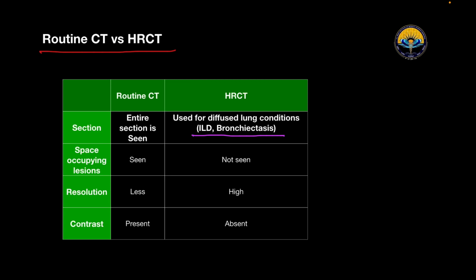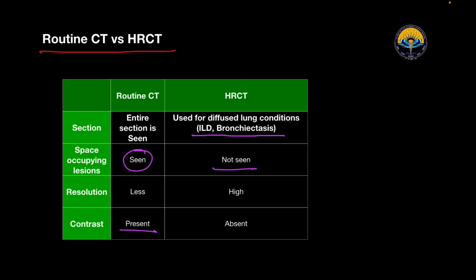Space occupying lesion can be seen in routine CT, but it is not seen in HRCT. Resolution is high in HRCT while a bit low in CT. The contrast is present in CT scan while in HRCT the contrast is absent.